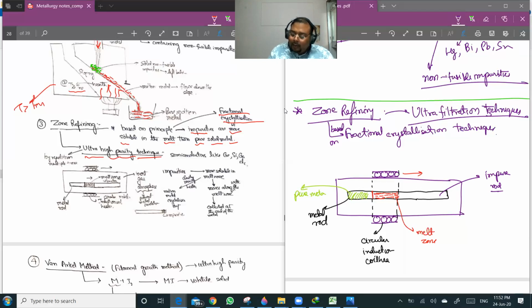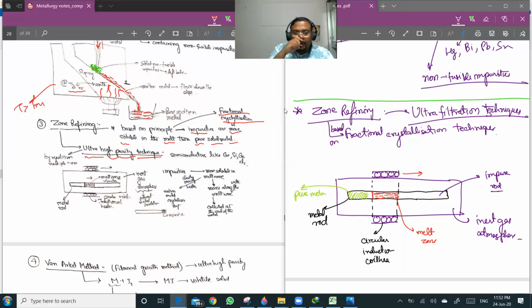And the whole thing is kept in an inert gas atmosphere. No oxygen is there, no gas which can react with the metal is there.